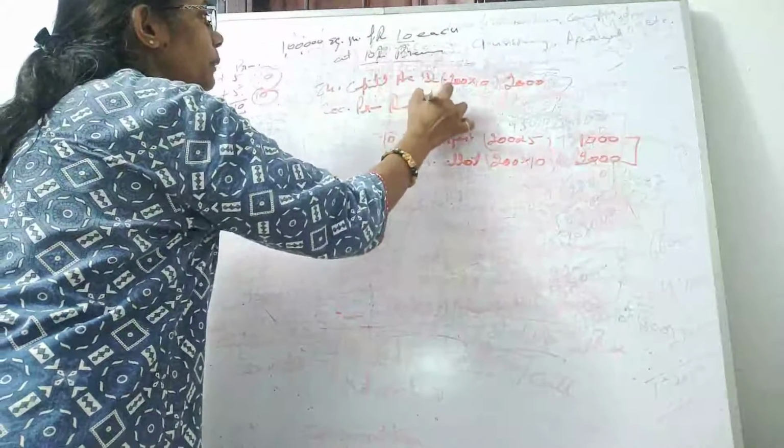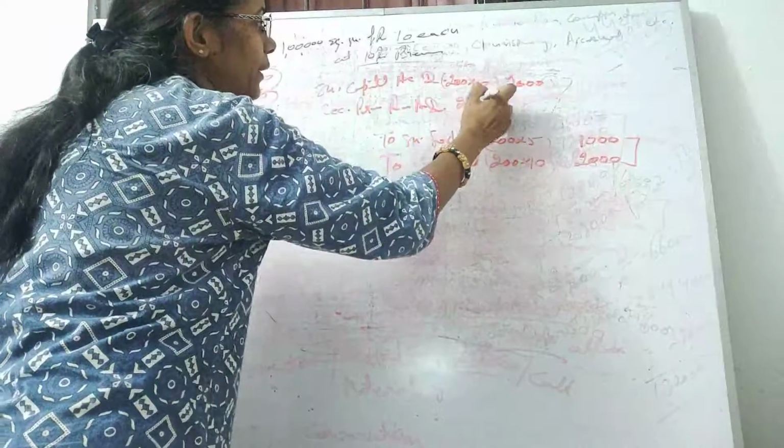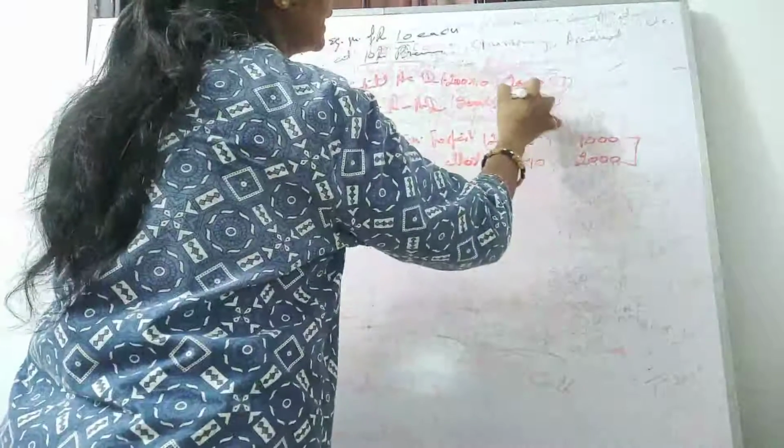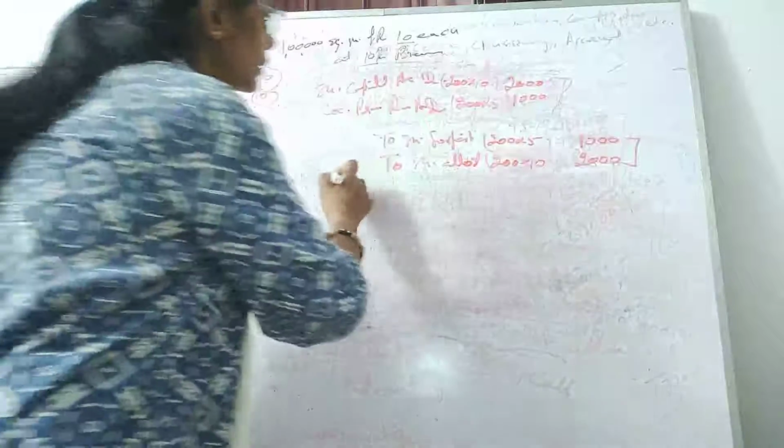So this is securities premium reserve account debit. On 200 shares, according to 5 rupees, your premium is this. So this is your 1000 rupees. So now you can see your debit and credit are equal. All right, students. So this was the entry of your forfeiture.